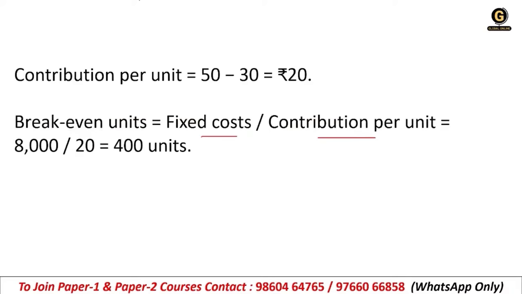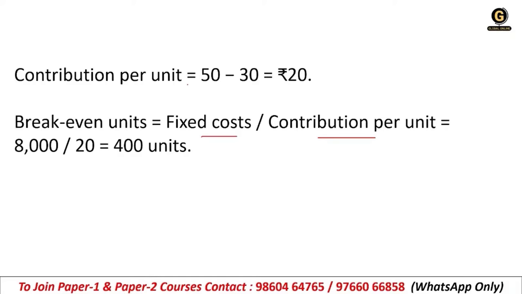See, first you need to calculate the contribution, because the formula for break even units is fixed cost divided by contribution per unit. So contribution is not given in the question, you have to solve it by yourself. So first we have calculated the contribution, which is selling price minus variable cost, 50 minus 30, 20 rupees your contribution per unit.